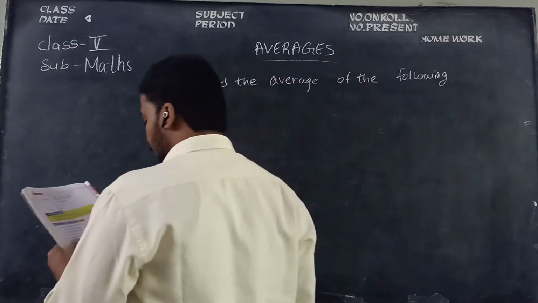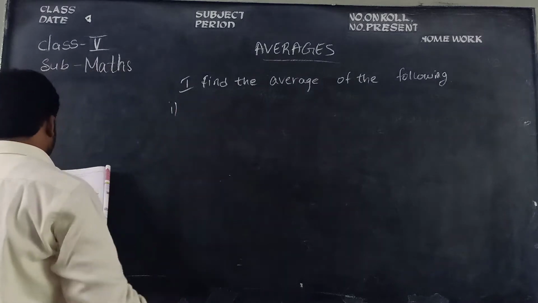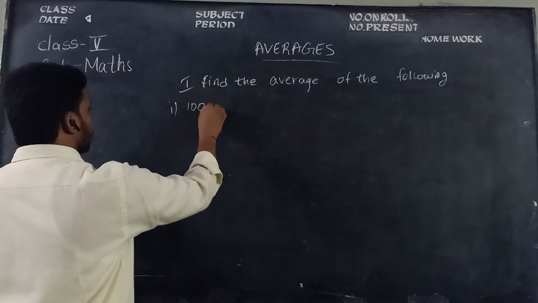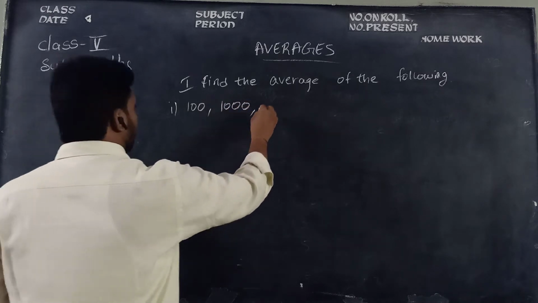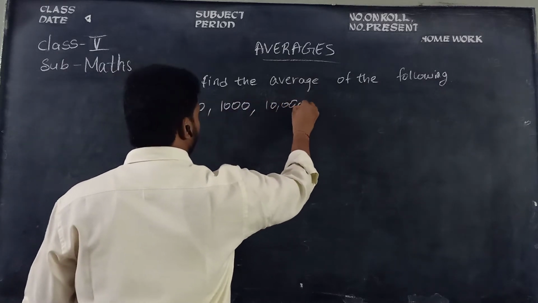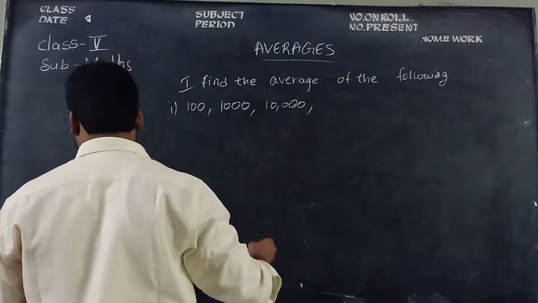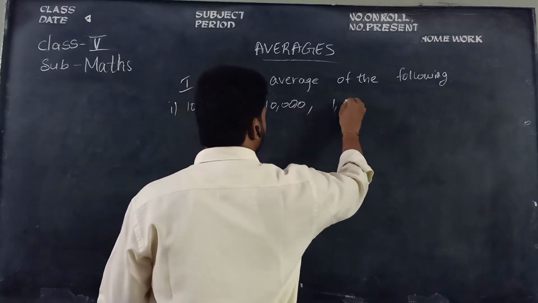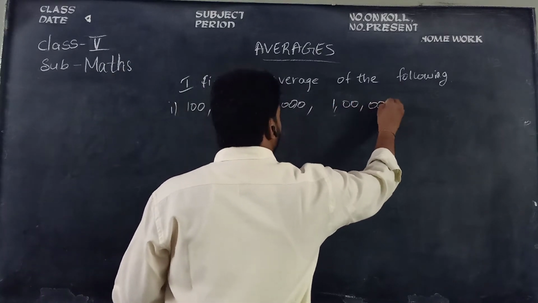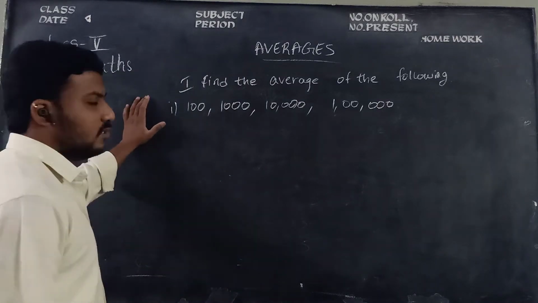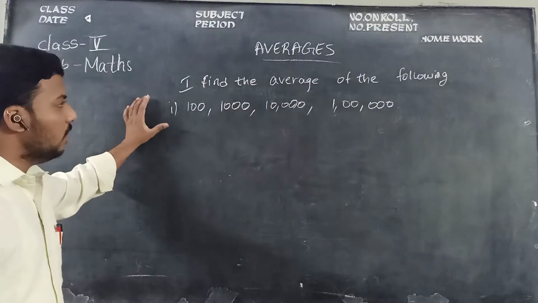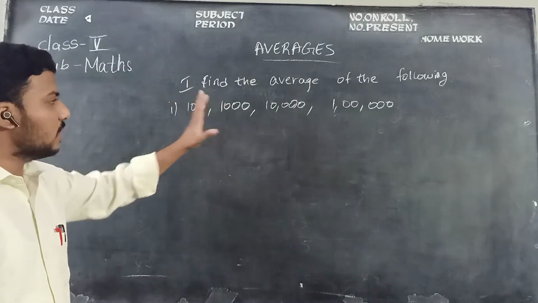So then the first sum is 100, 1000, 10,000 and 1 lakh. They have given these amounts, children. You consider them as amounts, children. So we need to find the average for these amounts.